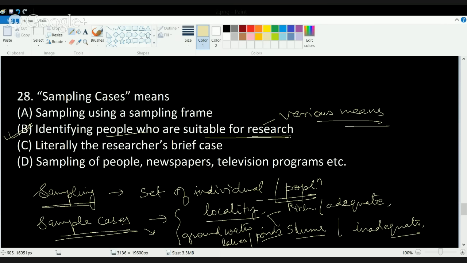Okay, so what I will do is I'll be conducting a study where I'll be taking the total number of samples, which would be gender unbiased. So I'll be taking male samples, female samples, then I'll be taking samples from the age group 0 to 1, 1 to 2, then 2 to 3, and so on. Okay, so I'm taking sample cases considering various parameters. I'm identifying people who are suitable for research by clubbing them into various sections, and I'm seeing that none of the sections is remaining untouched.